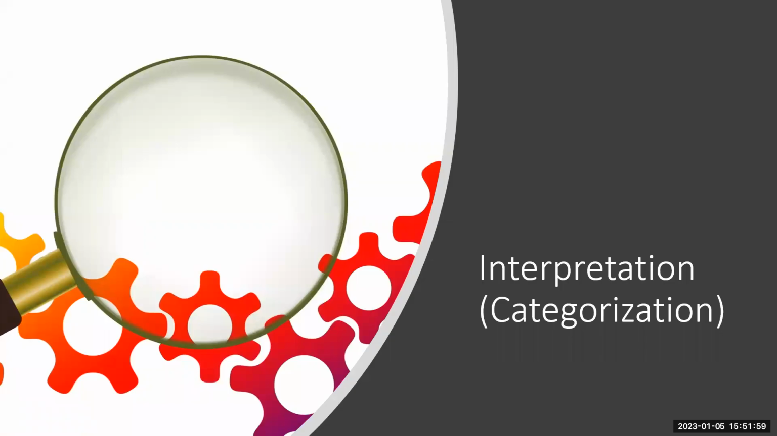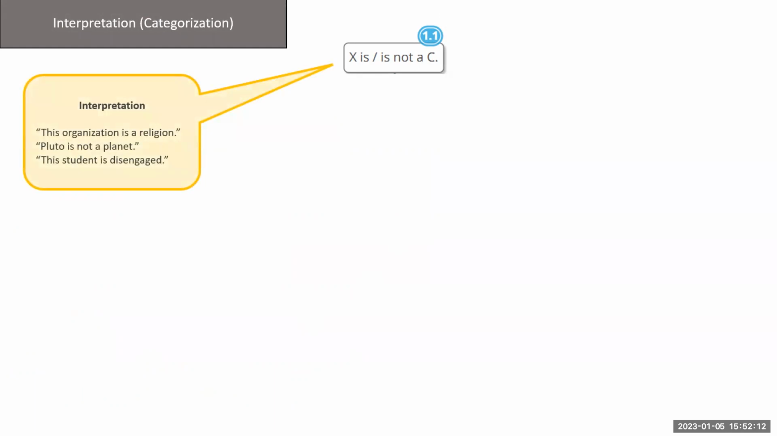Let's take a look at the process of interpretation, because this is a type of reasoning that crosses disciplinary categories in very interesting ways. Interpretation involves categorizing something. So, for example, this organization is a religion, Pluto is not a planet, and this student is disengaged are all interpretation.